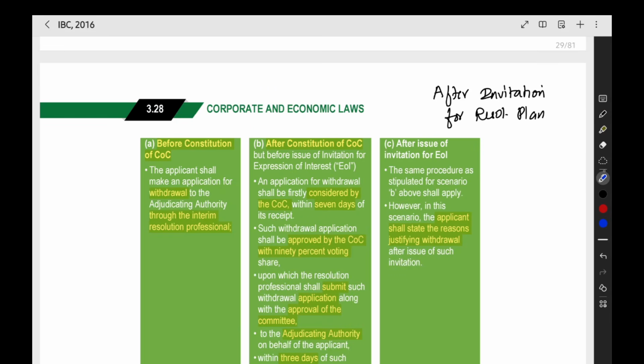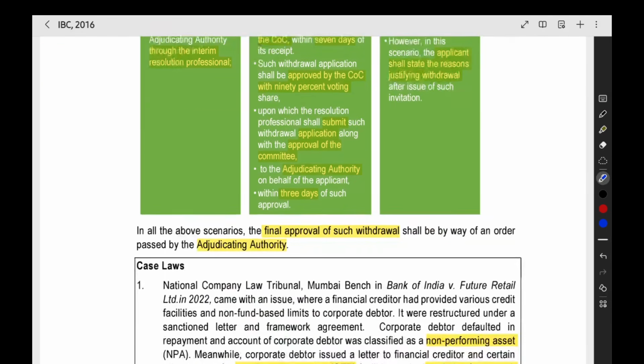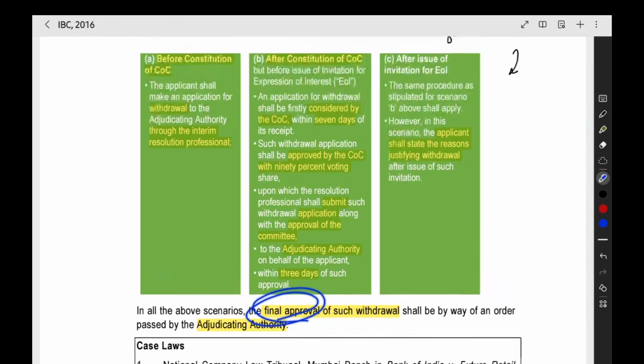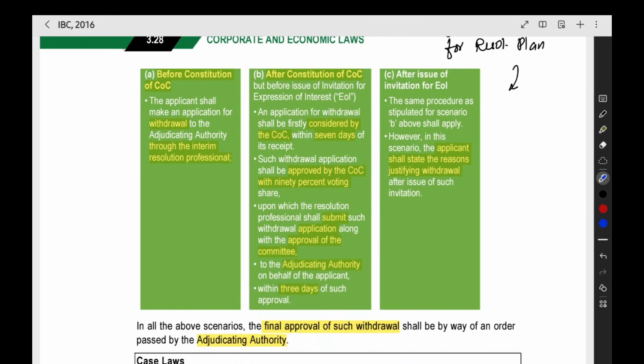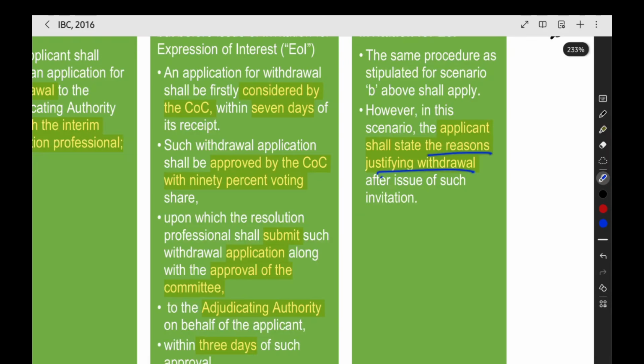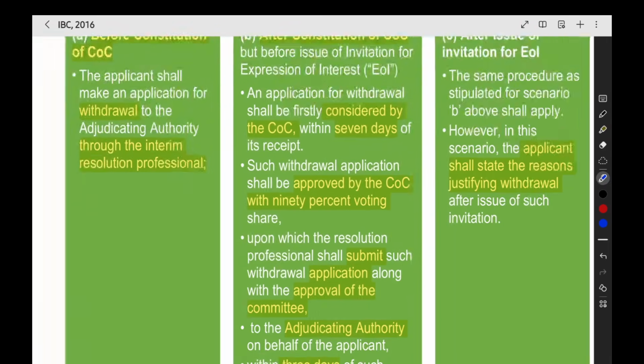After invitation of resolution plan, if you want to stop the CIRP process, then also the same procedure applies. First you have to get the approval of the committee of creditors. Then the final approval will be given by the NCLT. But after the resolution plan invitation, it is a very late stage, so you have to give the proper reasons why you want withdrawal. That reason you have to state properly at this stage.